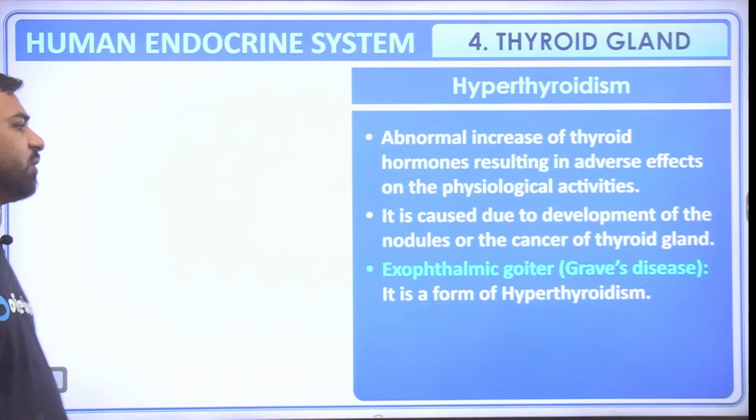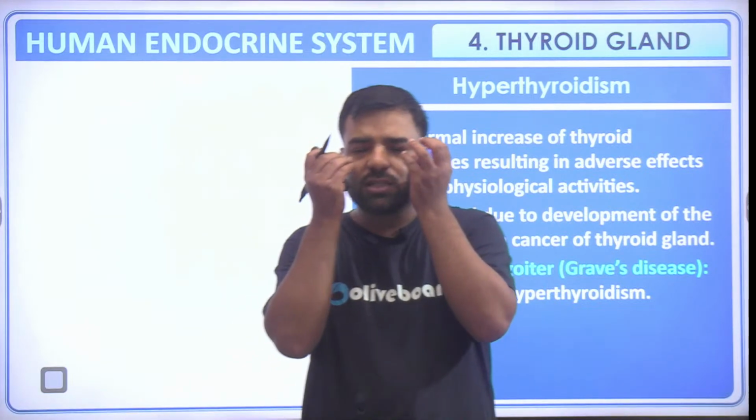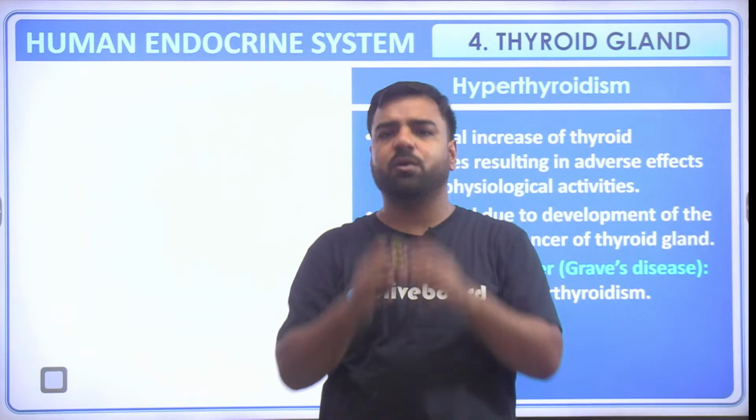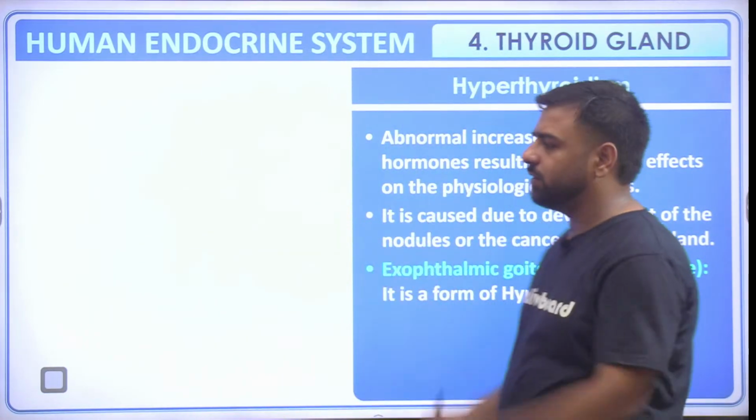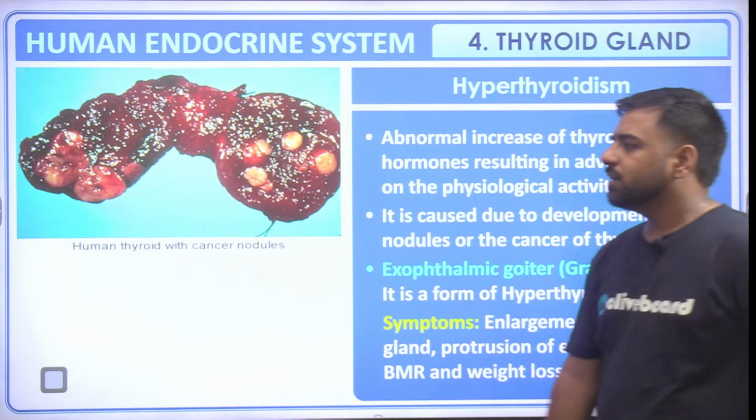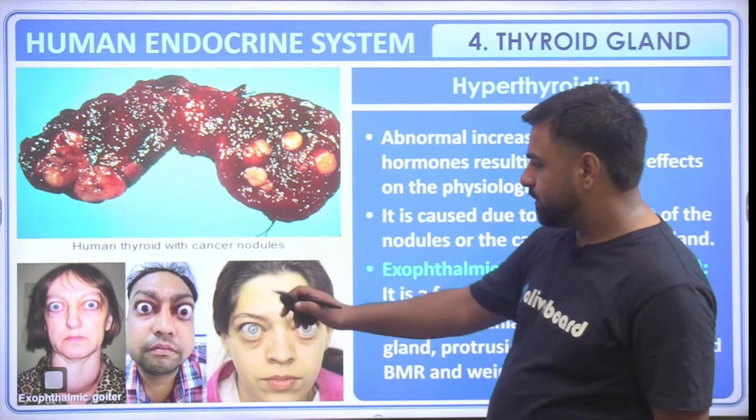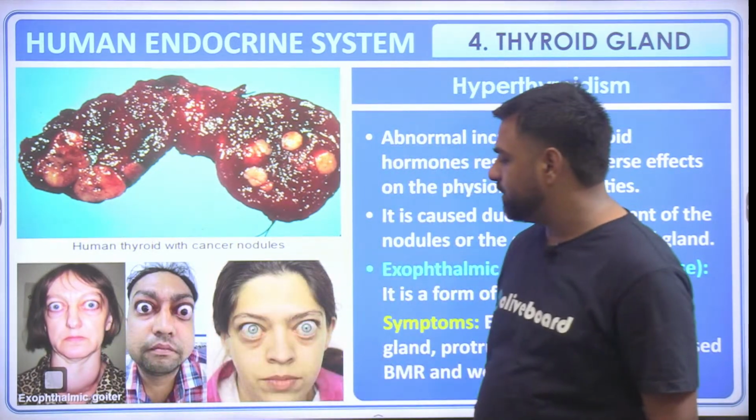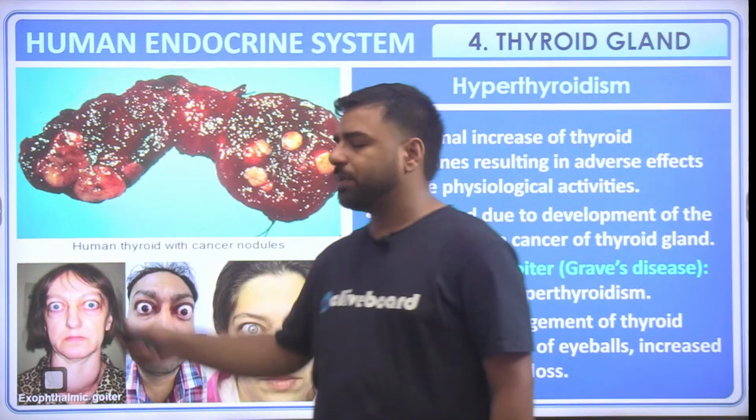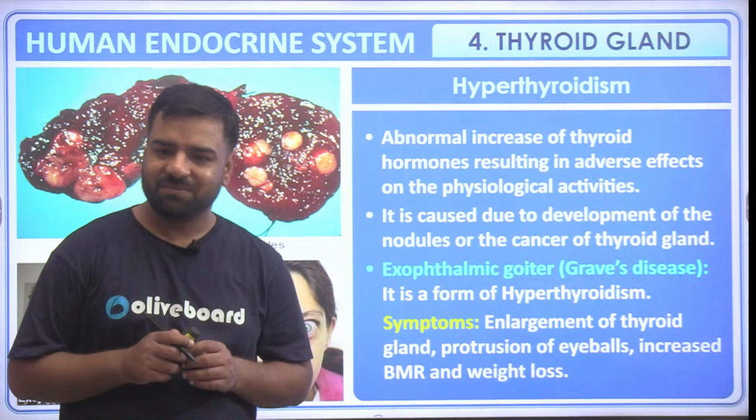Okay, so exophthalmic goiter or Graves' disease is a form of hyperthyroidism. Here you will find that the eyes actually start to pop out. It feels like the eyes are actually popping out. I have the image also for your reference. Just have a look. The symptoms are enlargement of the thyroid gland, protrusion of the eyeballs, increased BMR and weight loss. See, this is a human thyroid with cancer nodules. Now you can see the three images, and in all three the eyes are popping out, right? So that's the example of hyperthyroidism. That's also done. Proceeding further.